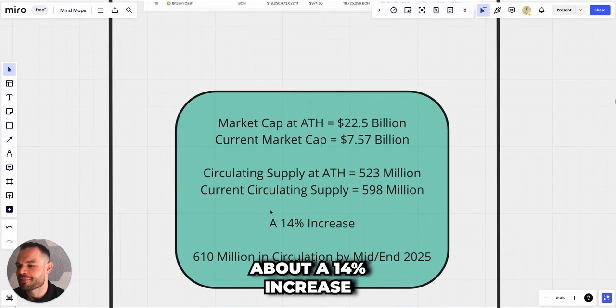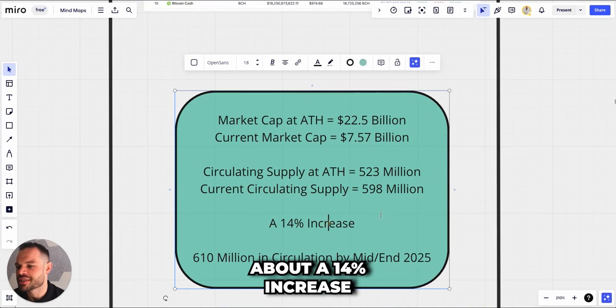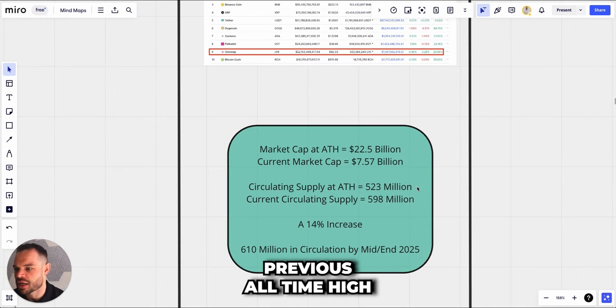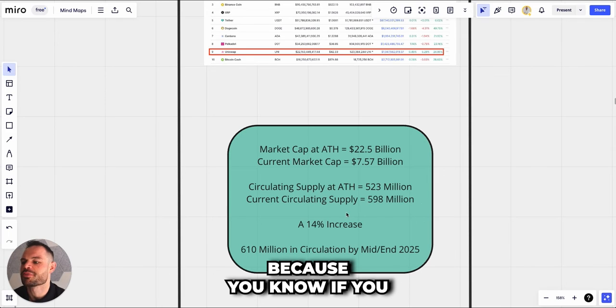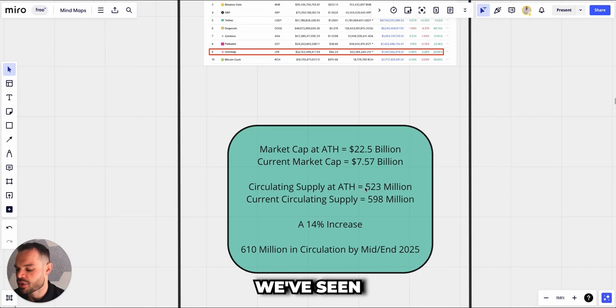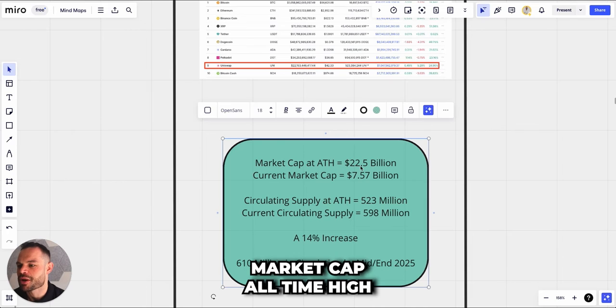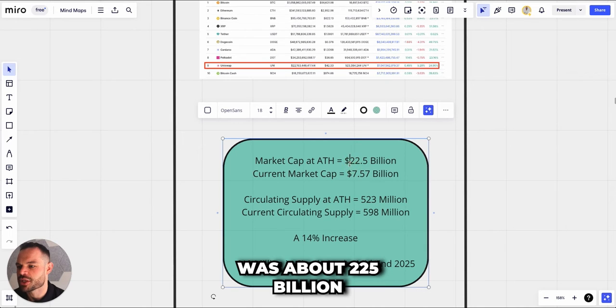So that is about a 14% increase in tokens in circulation since its previous all-time high. Now that is not too bad compared to some other protocols and tokens, because if you've seen some of the other price predictions we've done, we've seen other protocols with in excess of 30, 40, 50% increases. So its previous market cap all-time high was about 22.5 billion.